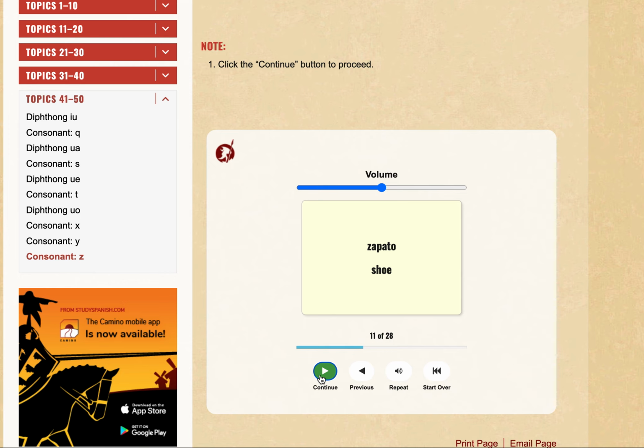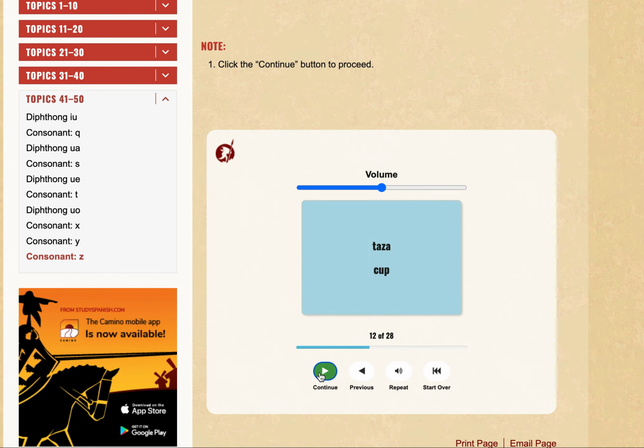Zapato. Yes, now I can see a difference. So one is zapato, one is zapato. So also the TH is Spain and S is Latin America.